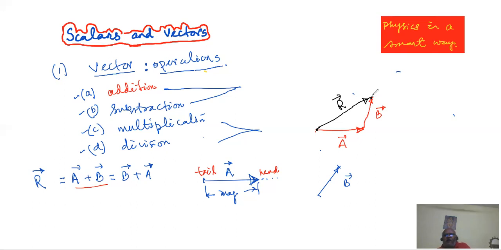Anyway, our video will be too long, so let me stop here. In my next video, I will elaborate why we follow that rule for vector addition. Until you know it, you cannot realize the thing, and then your physics will be going in a very bad way.